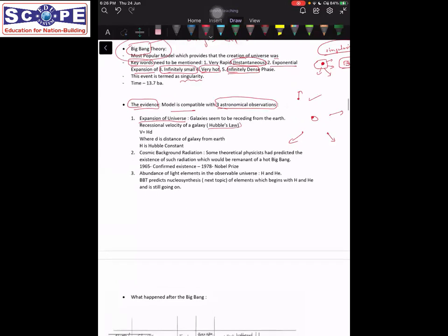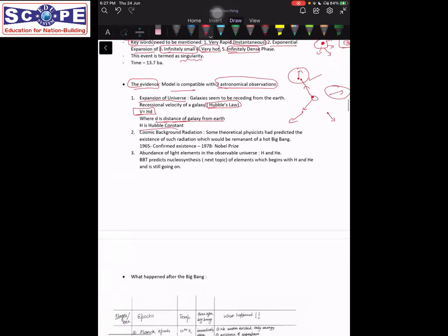Okay, and a scientist named Hubble gave a law for these recessional velocities of galaxies. What was the law? The law was V is equal to H into D. Now H is a Hubble constant, while D is the distance of galaxy from Earth. So what this law says is that the galaxies which are far away are moving away from Earth at an even faster rate than those which are near to the Earth. So this is what Hubble's law says, and this is the expansion of universe. We actually see the expansion of universe. Okay, so that was the first proof.